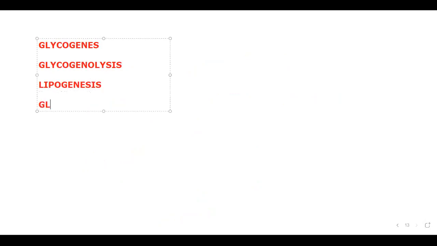Okay, next, gluconeogenesis means imagine the whole glucose is over. Sir, what to do? Whole glucose is over. So simple. We'll convert from something other than carbohydrate. That means we convert fat, the formation of glucose from fats.